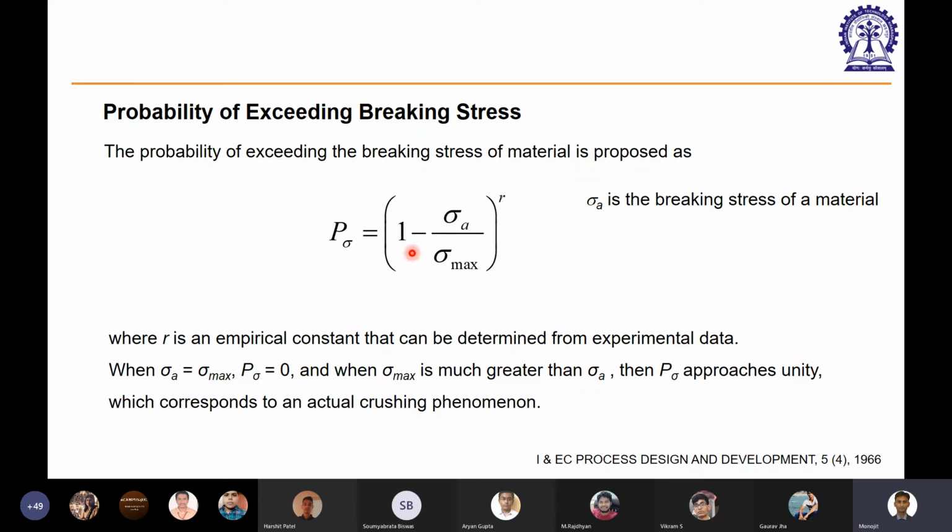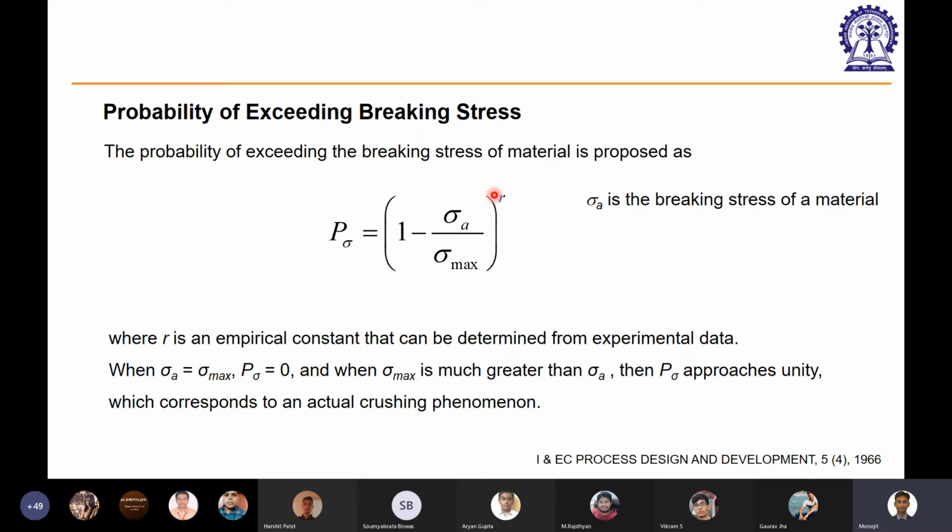It is quite obvious that if your sigma max is very high, what would this P sigma be? Suppose it tends to 1. If the force at which the particle hits the surface exceeds the breaking stress of the material, then the particle will break. The particle will form a crack inside it. That is what this represents.